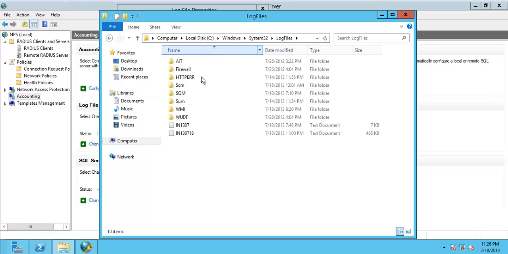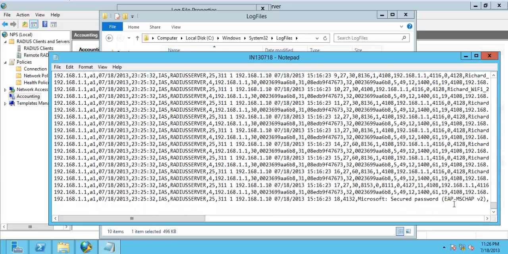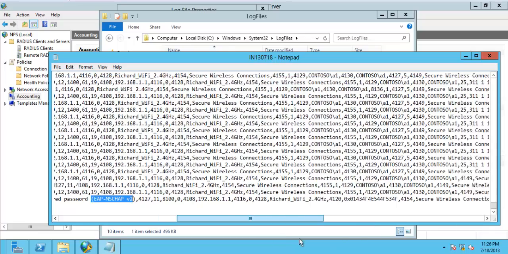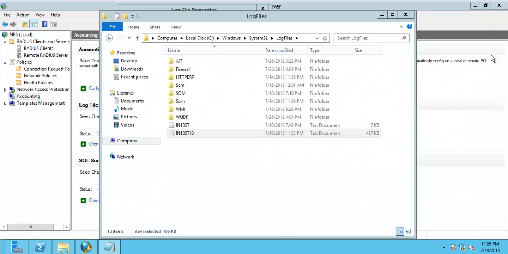Here you can see EAP MSCHAP version 2 using a secure password connection, and you can see which user connected. There are other tools on the internet, so you can go and search there for a log viewer, so you can go and view the log file.